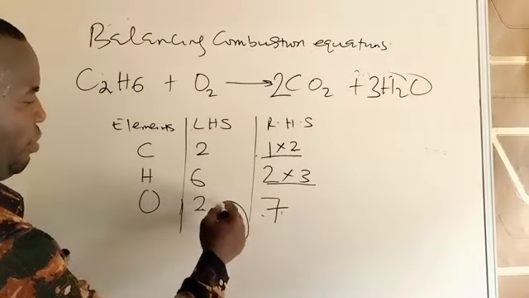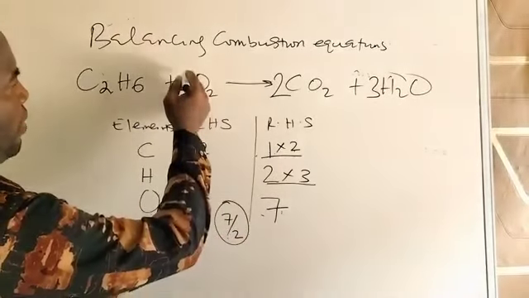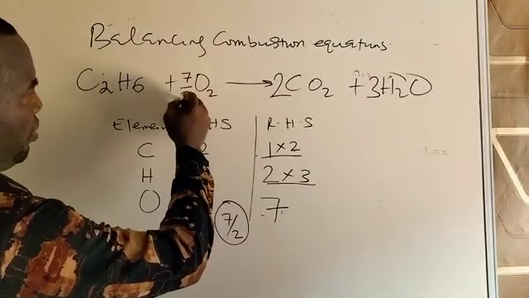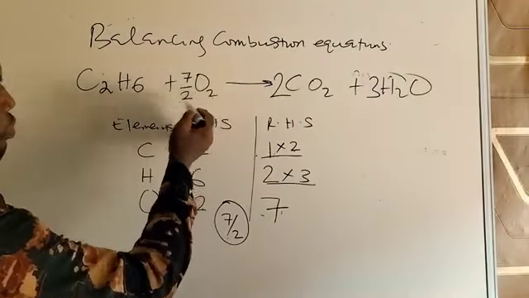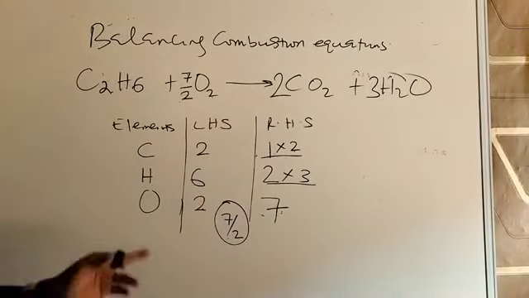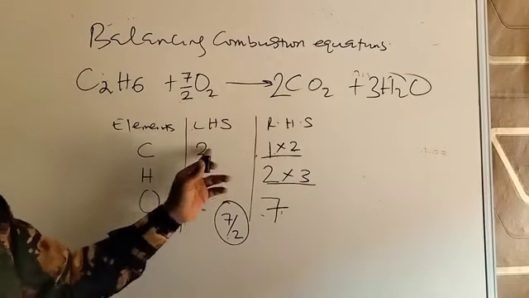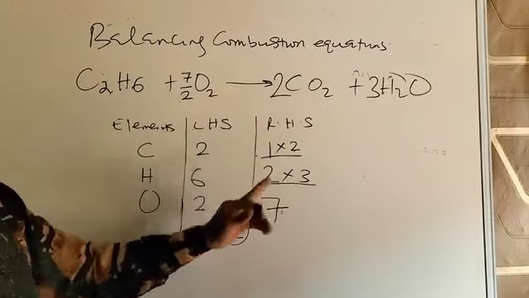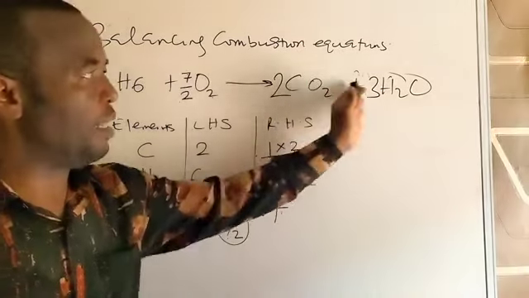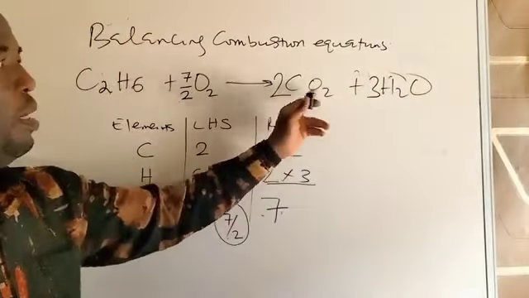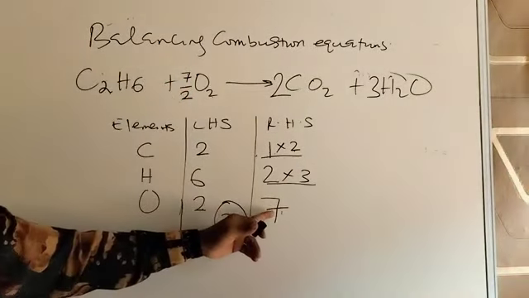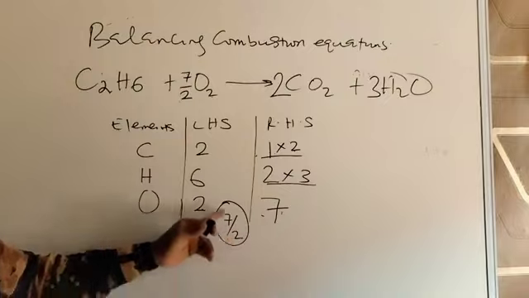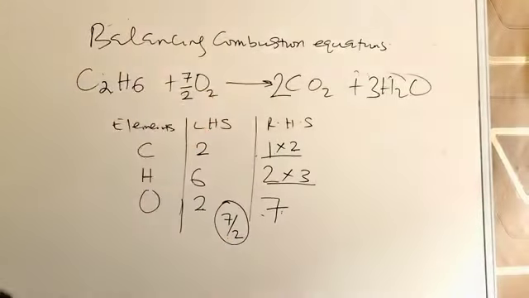7 over 2. I applied this method before. Then put the 7 over 2 in front of this. That's the left hand side. 7 over 2 times 2 gives you 7. So you see, the other ones are balanced. Carbon is 2 on both sides. Hydrogen is 6 on both sides. Oxygen, 7. When you count everything here, 3 times 1, 2 times 2, 4, plus 3, 7. And then 7 over 2, we divide the big number by the small, get the fraction, multiply by 2 gives you 7.